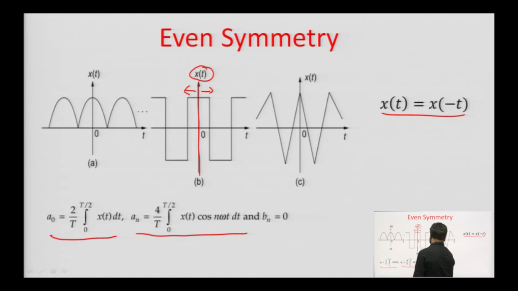And for an even symmetrical function, b n always comes to 0. If the function is even symmetrical, b n will always be 0, a naught will be 2 by T, integral 0 to T by 2 of x of t dt, and a n will be equal to 4 by T, integral 0 to T by 2 of x of t cos n omega t dt.